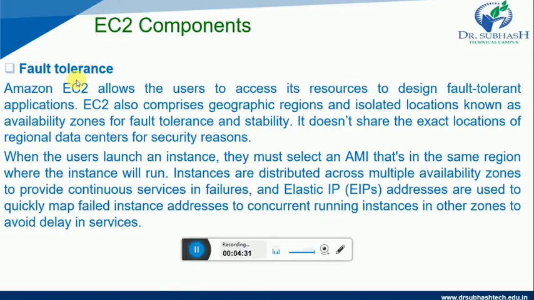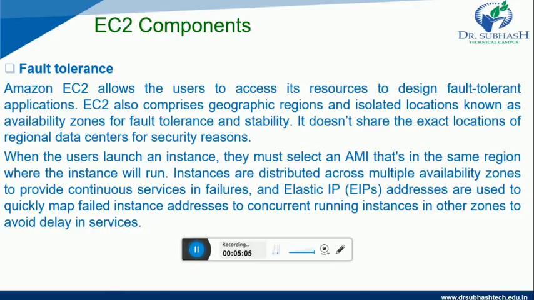Now let us understand the fault tolerance component. Amazon EC2 allows users to access its resources to design fault tolerant applications. It also comprises geographic locations or regions and isolated locations known as availability zones for fault tolerance and stability. It does not share the exact location of regional data centers for security reasons.